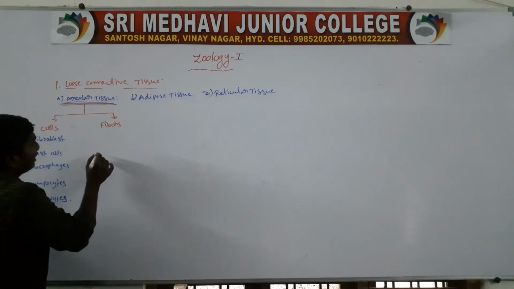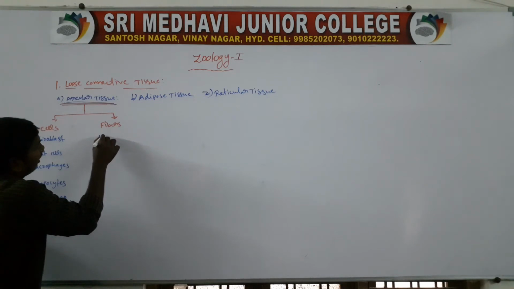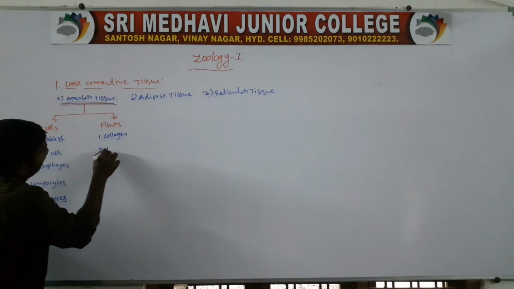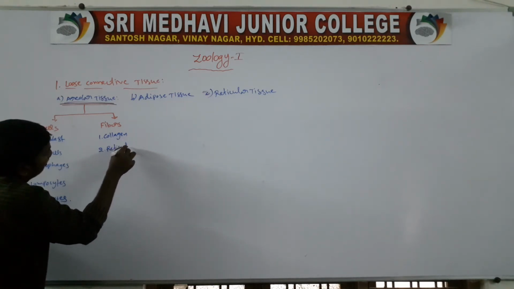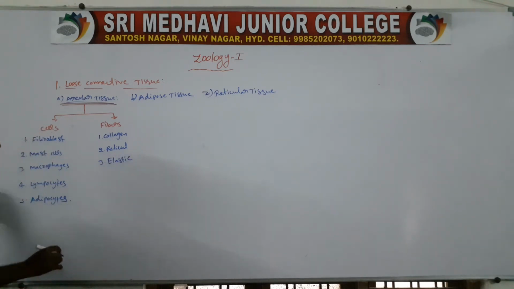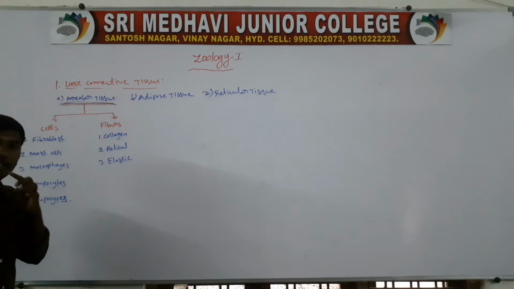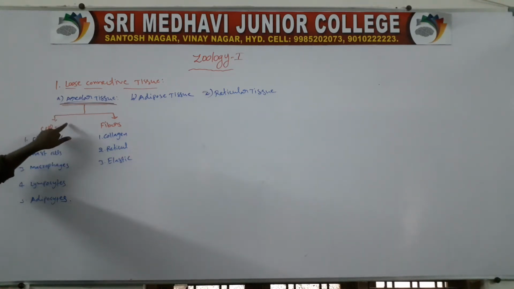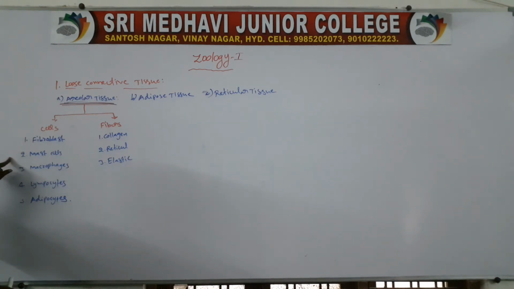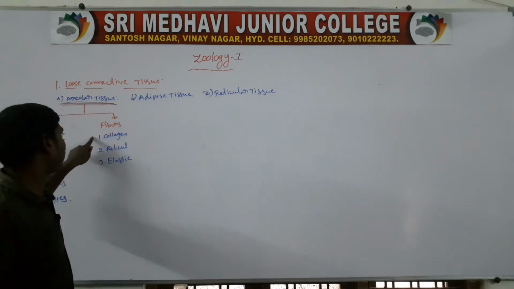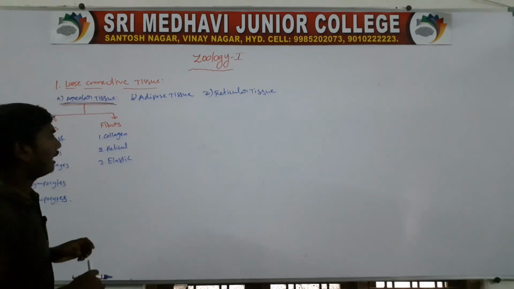The fibers are of three types. First one, collagen fiber. Second one, reticular fiber. Third one, elastic fibers. The areolar tissue contains cells and fibers. First, the cells: fibroblast cells, mast cells, macrophages, lymphocytes, and adipocytes. Next, the fibers: collagen fibers, reticular fibers, and elastic fibers.